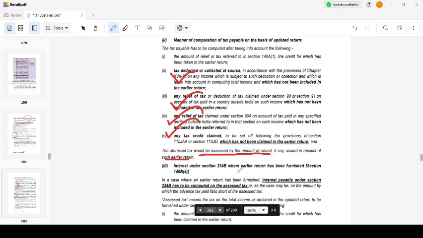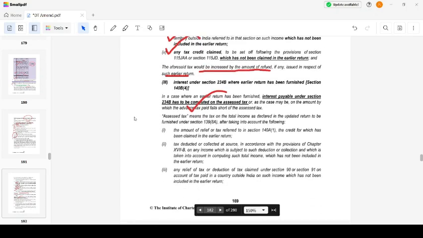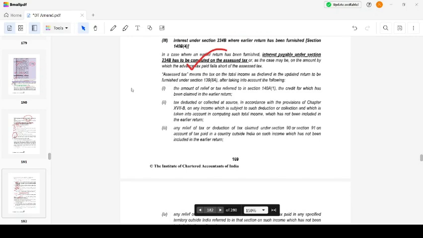Interest under section 234B, where an earlier return has been furnished. In a case where an earlier return has been furnished, interest payable under section 234B has to be computed on the assessed tax, where tax paid falls short of the assessed tax. Assessed tax would be the same, right? The amount is payable, on the total income being declared.